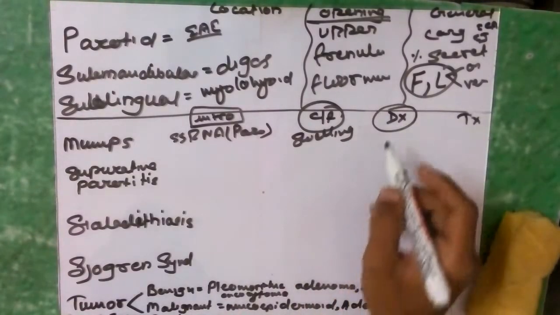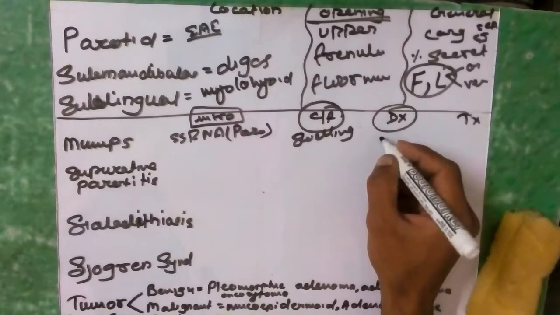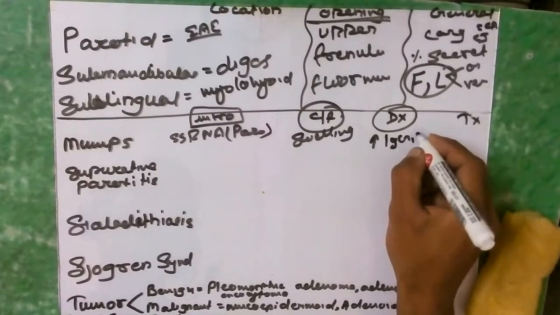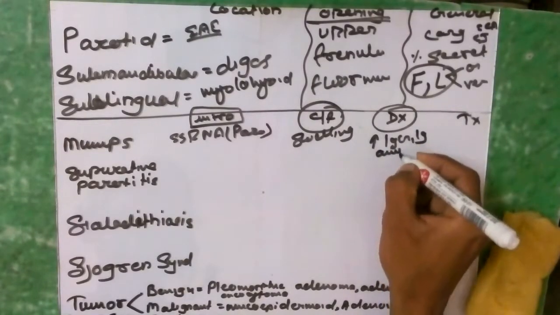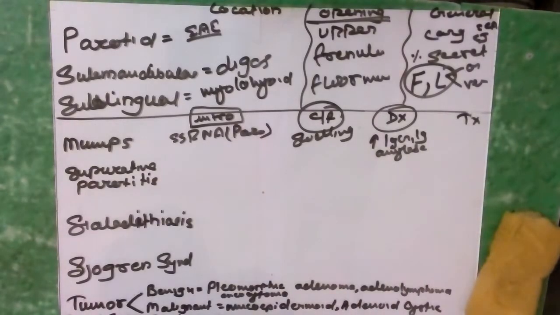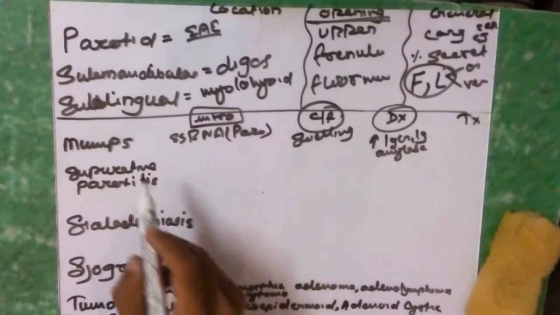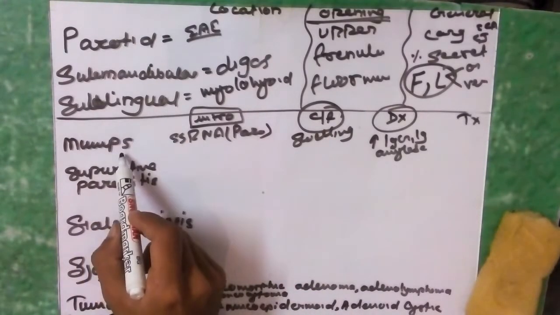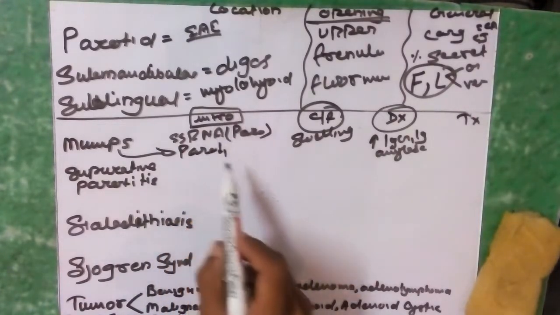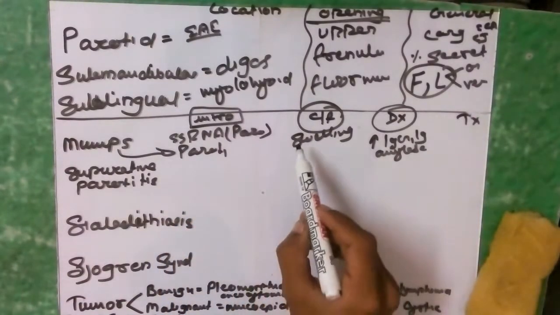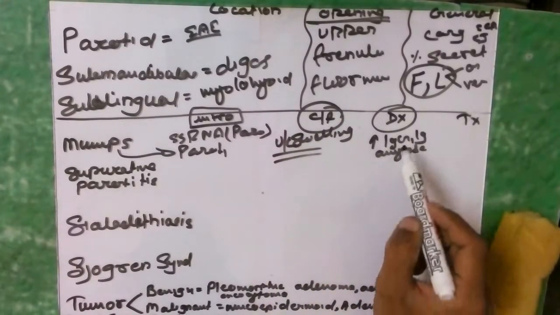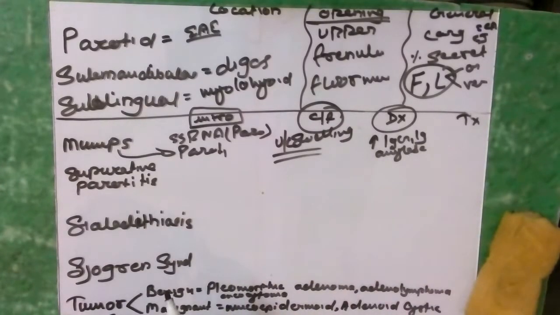And how to diagnose? Because it is a viral condition, there is a rise in IgM and IgG levels, along with the amylase level. Amylase is usually raised in the earliest stage, the first week of the parotitis. And which salivary gland does it affect? Usually it affects the parotid salivary gland. And this was the intro portion, and the clinical feature you have got: usually unilateral swelling along with the viral prodrome, and diagnosis is amylase and IgM level usually raised.